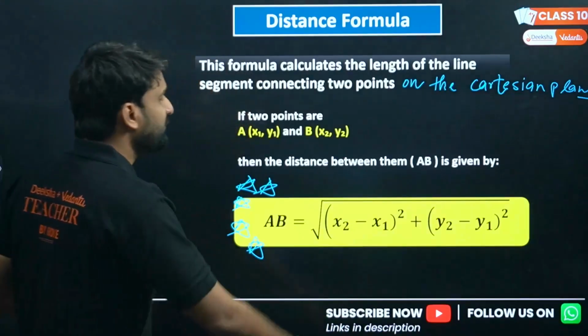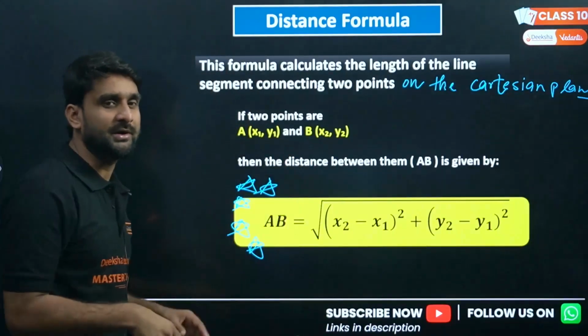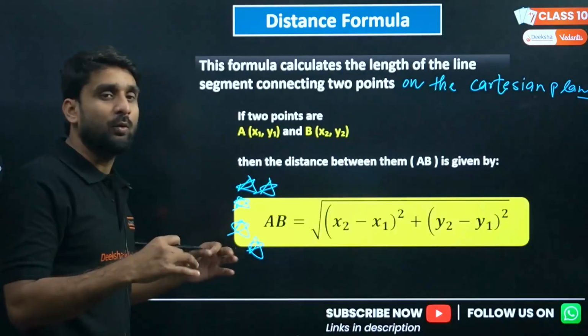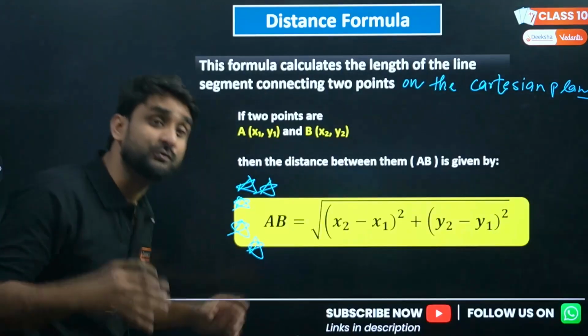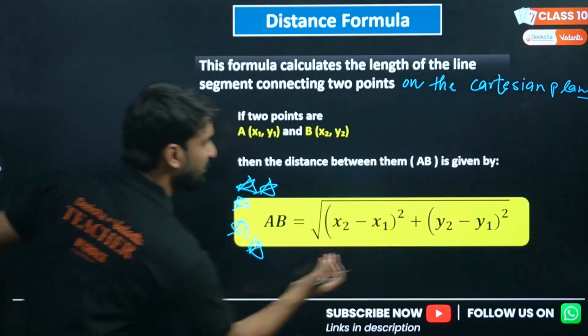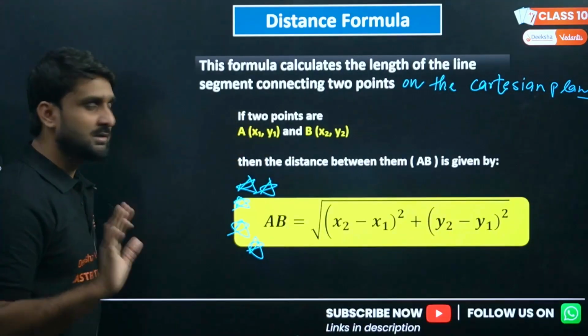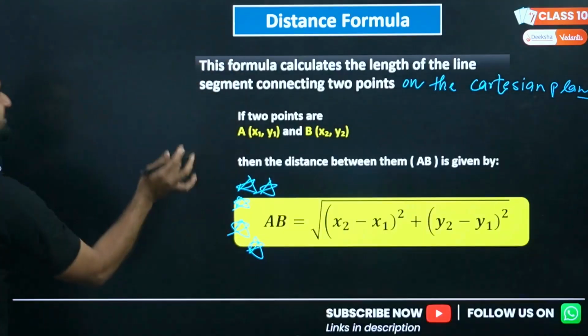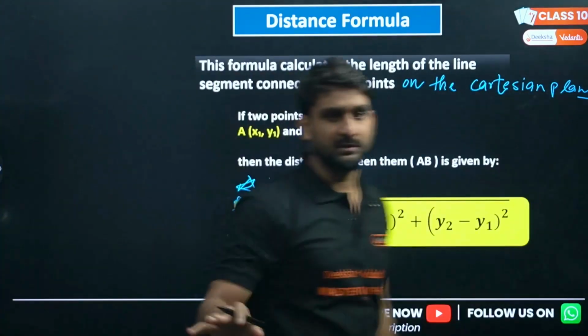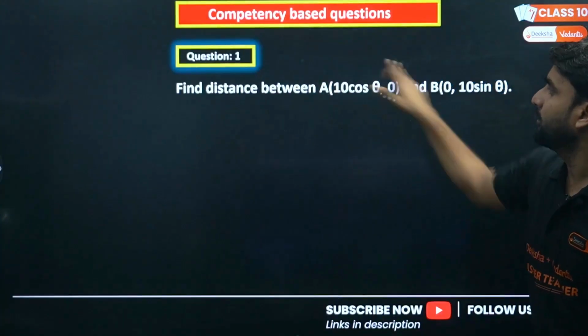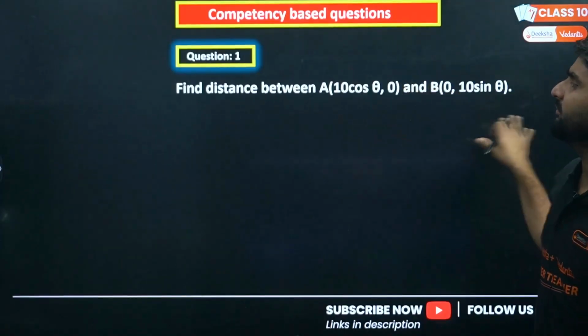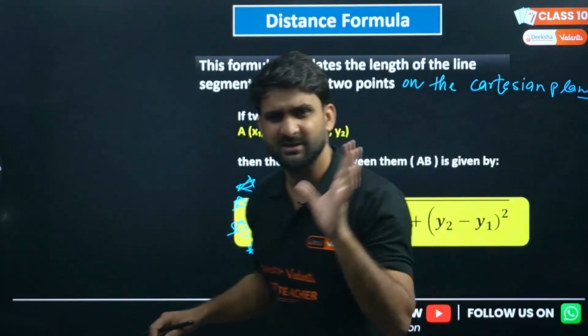So if there are 2 points present on the Cartesian plane, what will be the distance between those 2 points? Using this formula, you can comfortably find the distance. So I'm giving one example here. Then we'll do questions based on competency and everything else. So I'm giving you the basic example here.